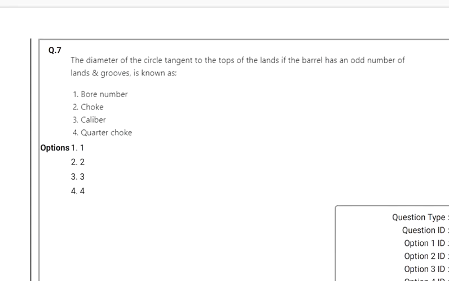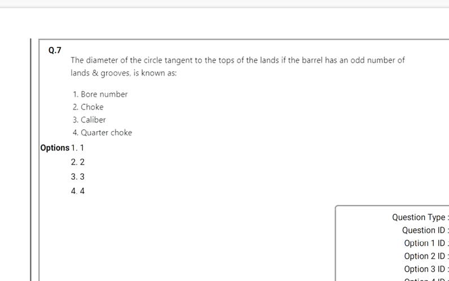Then: the diameter of the circle tangent to the tops of the lands if the barrel has an odd number of lands and grooves is known as? Usually the caliber definition is the diameter between two opposite lands of a barrel, but here they mention an odd number of lands, so we may not get the diameter between opposite lands.